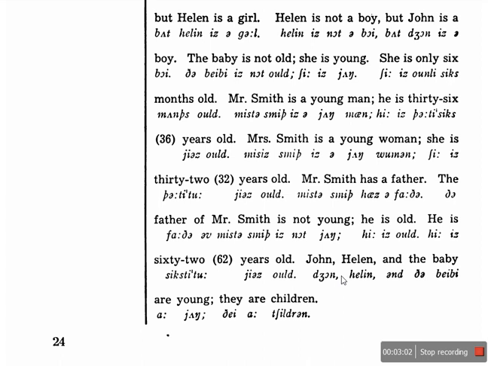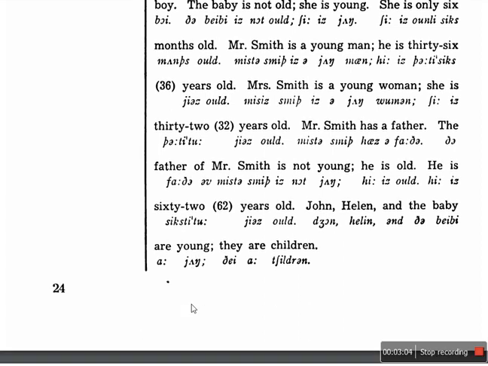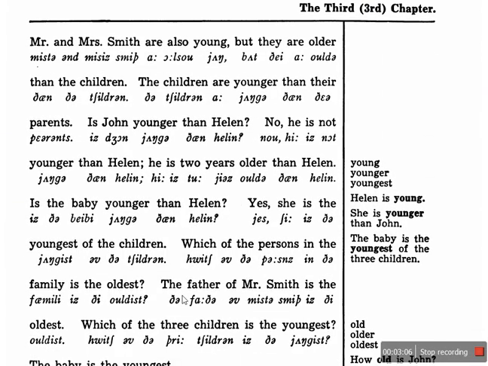John, Helen, and the baby are young. They are children. Mr. and Mrs. Smith are also young, but they are older than the children. The children are younger than their parents. Is John younger than Helen? No, he's not younger than Helen. He's 2 years older than Helen.